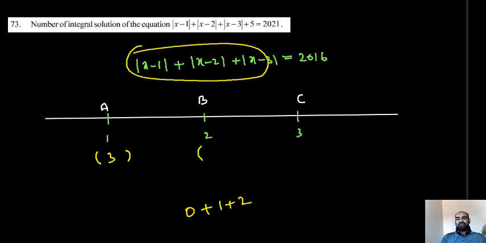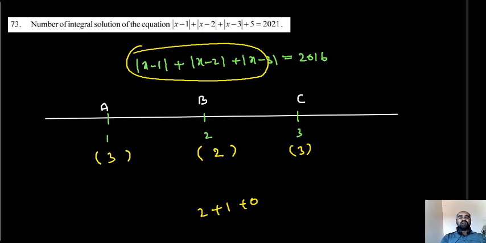For example, if they want to meet at point B, substitute x equal to 2 in the left hand side expression: 2 minus 1, plus 0, plus 1, so 2 units they should travel. If they want to meet at the point C, substitute x equal to 3 in the left hand side of the expression: 3 minus 1 is 2, plus 1, plus 0, 3 units.